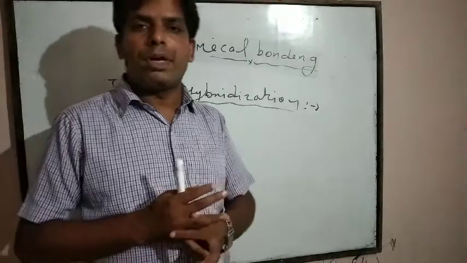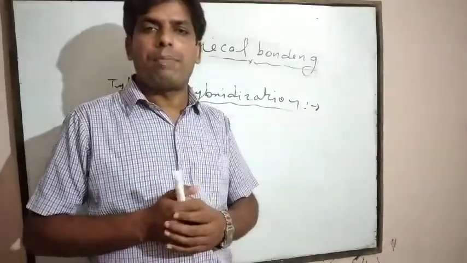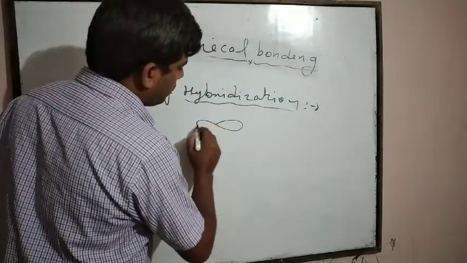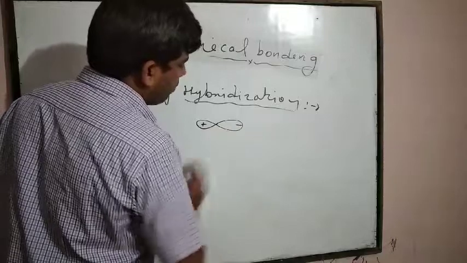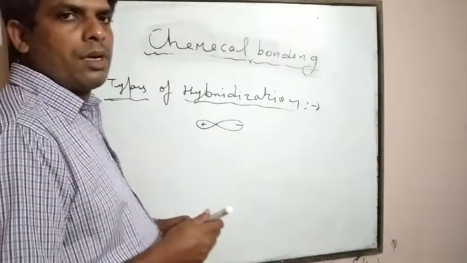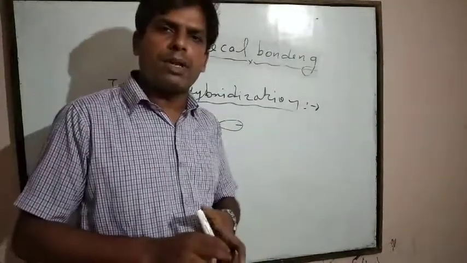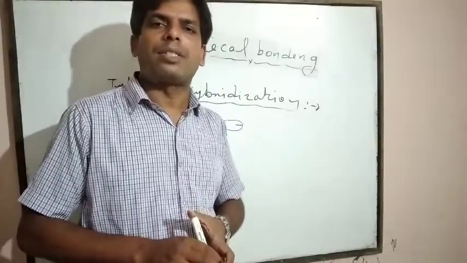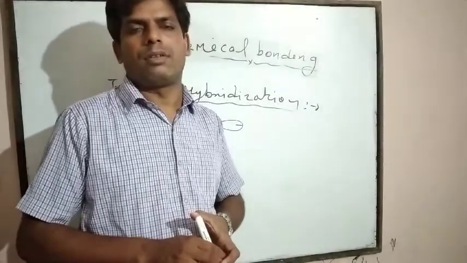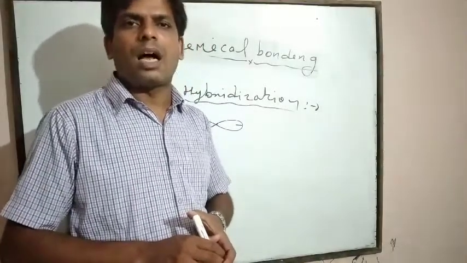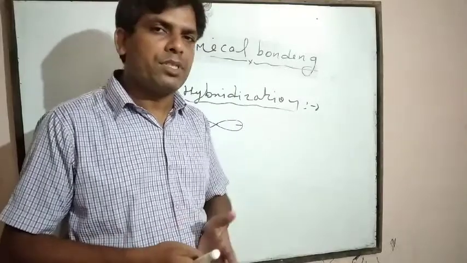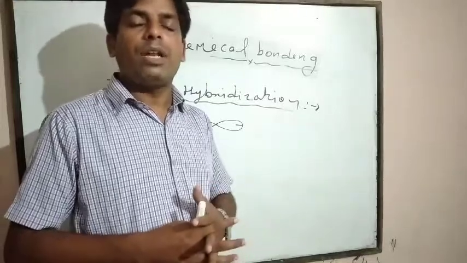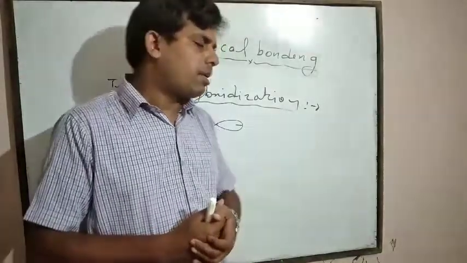Shape of hybrid orbital is just like the shape of p orbital, I have already told you. Number of hybrid orbitals is equal to the number of atomic orbitals taking part in hybridization. Hybridization occurs instantly when covalent bond formation takes place.